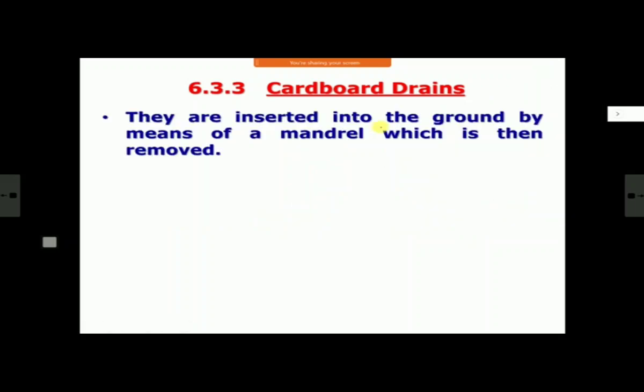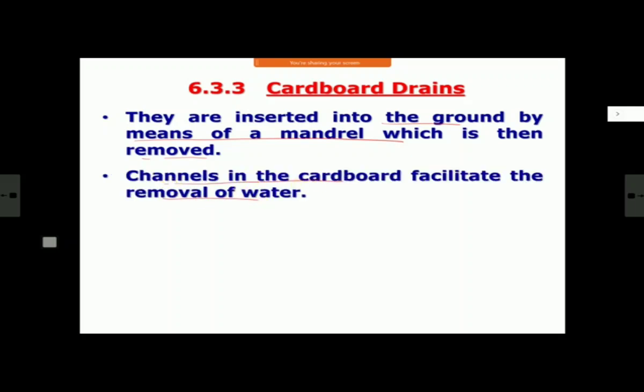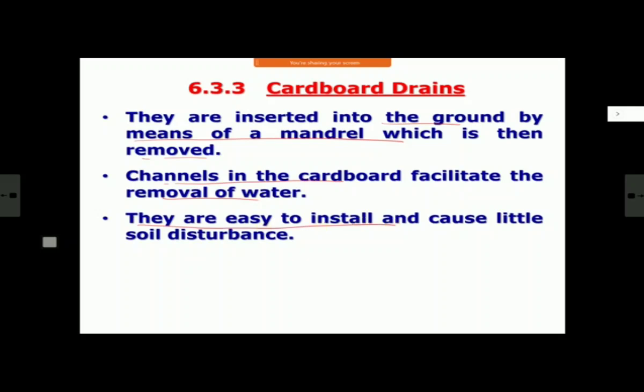These are inserted into the ground by means of a mandrel. There are some hollow sections by which you push them into the ground, withdraw that hollow section, and this drain remains there. And the channels in cardboard facilitate the removal of water. It is easy to install and causes little soil disturbance, because you are not disturbing soil much. Only small diameter holes are there in which you put these cardboard rolls.